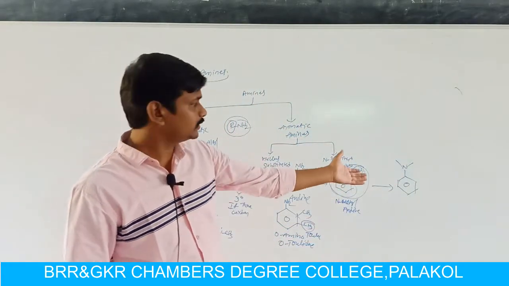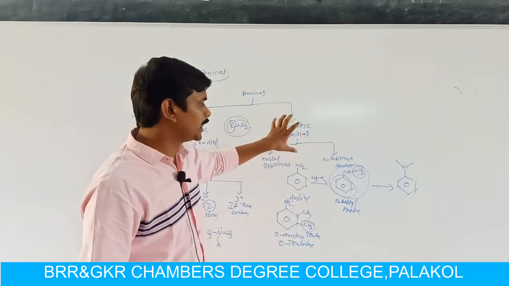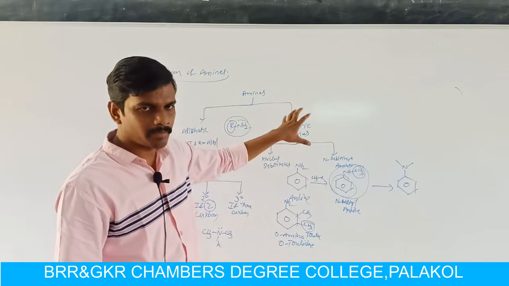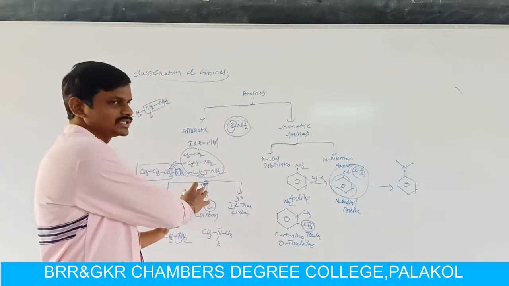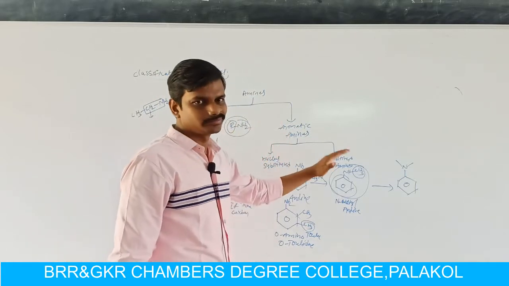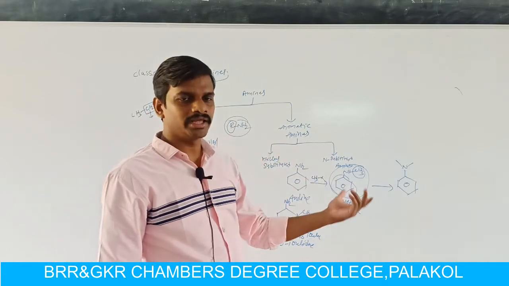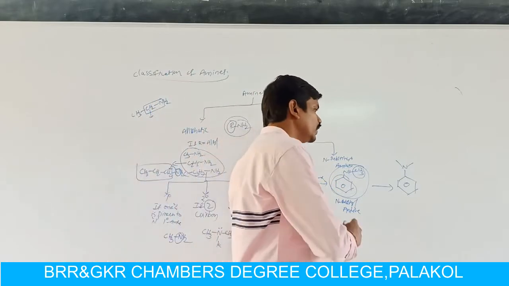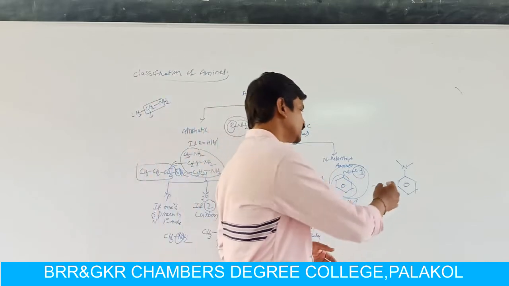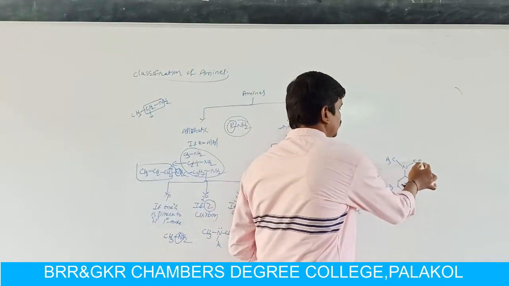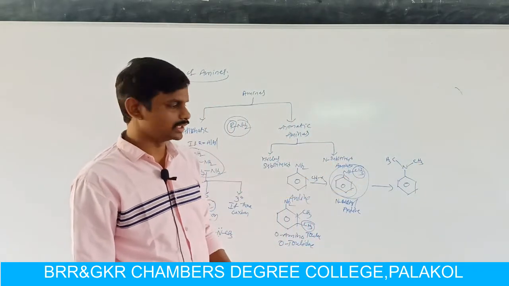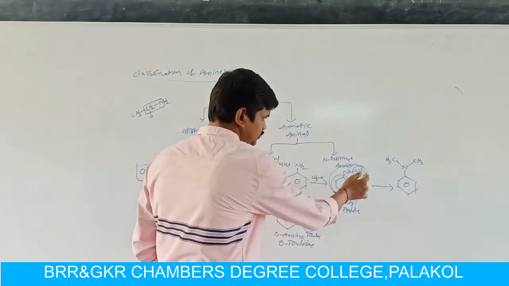tertiary amine. Again, here we can also classify amines as primary, secondary or tertiary. Here we can also classify aromatic amines like aliphatic amines. But here we can classify aromatic amines as nucleus substituted aromatic amines and nitrogen substituted aromatic amines. The classification is only to know the compounds very easily. Here this compound is N,N-dimethyl aniline.